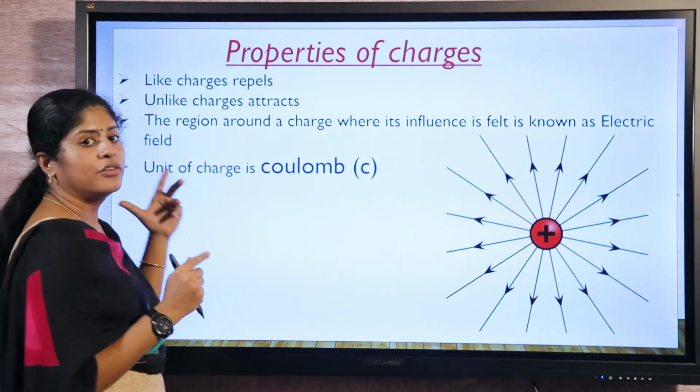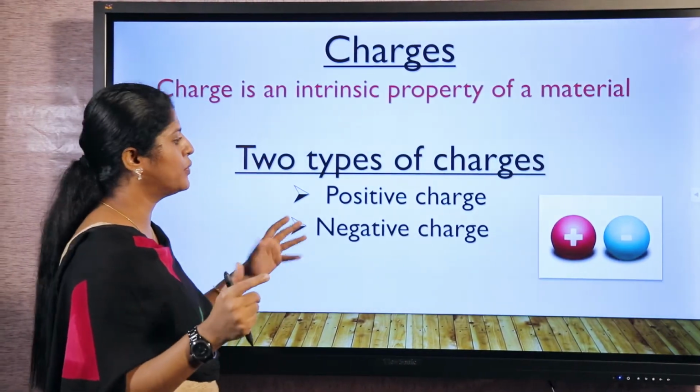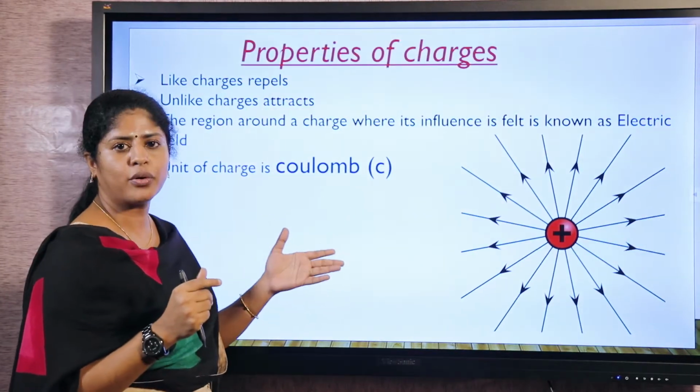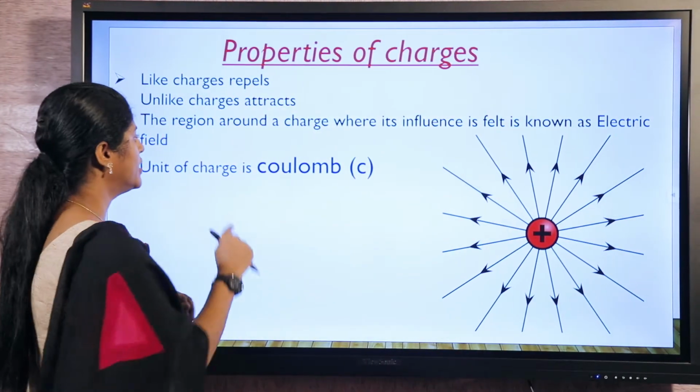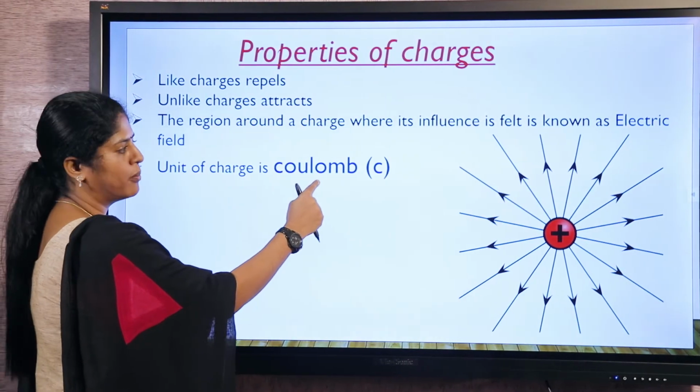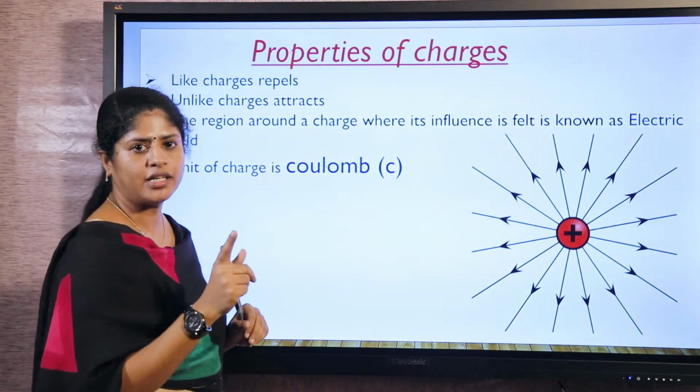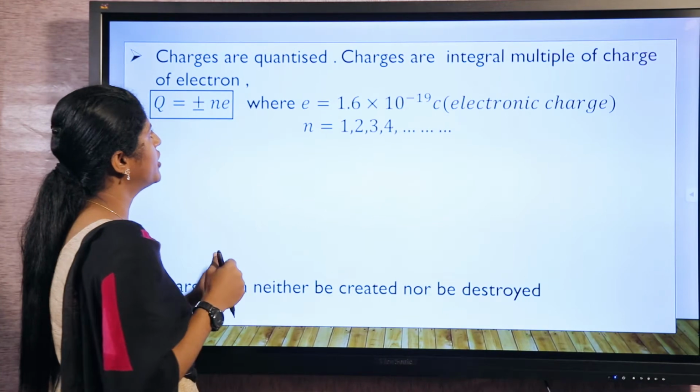Okay, and we have a new quantity now. Charge is a new quantity, so we have to measure that quantity. So there should be a unit for it, and the unit of charge is coulomb, represented by the letter C. So there are some more properties of charge.